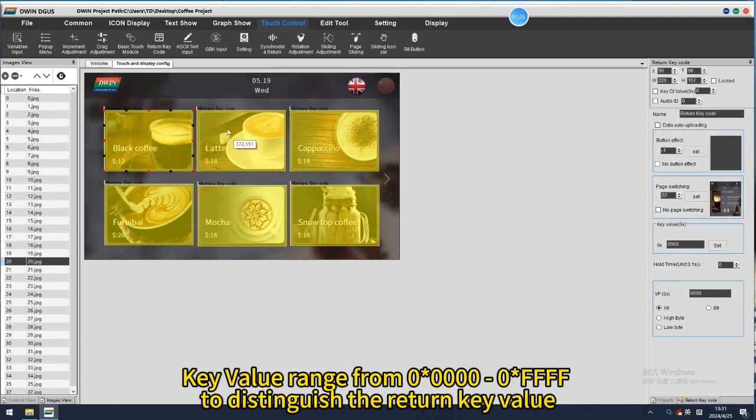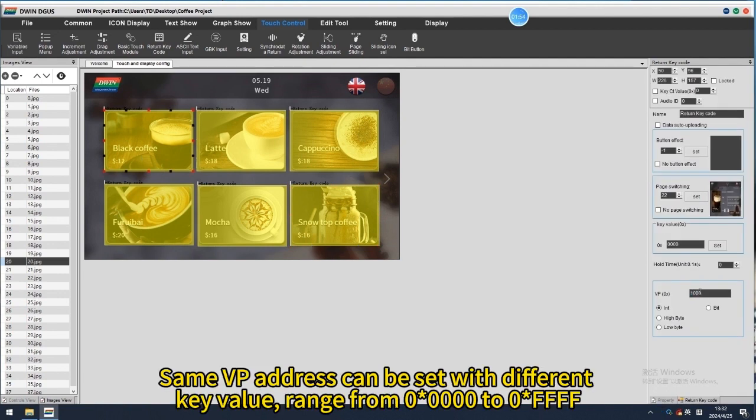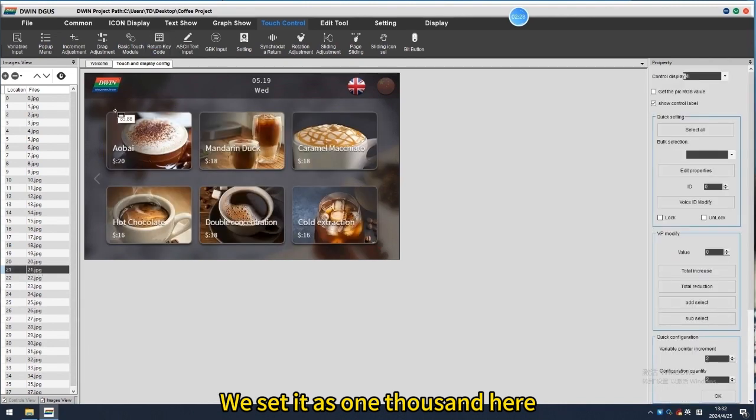Key value range from 0000 to FFFF to distinguish the return key value. Same VP address can be set with different key value, range from 0000 to FFFF. We set it as 1000 here.